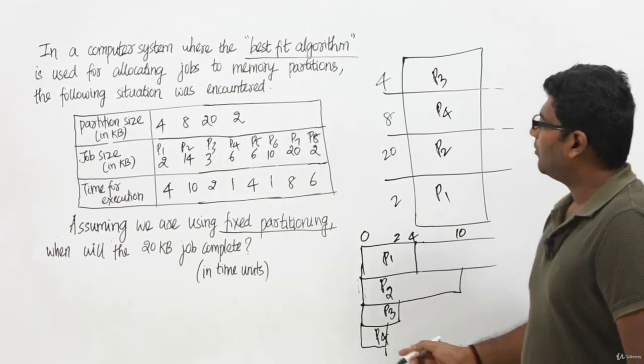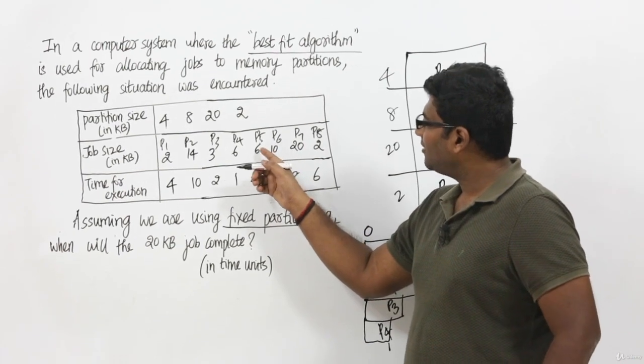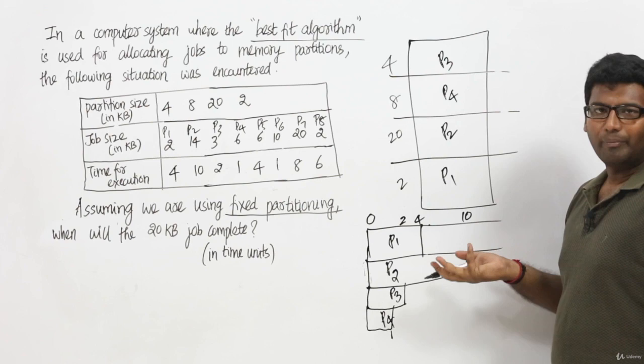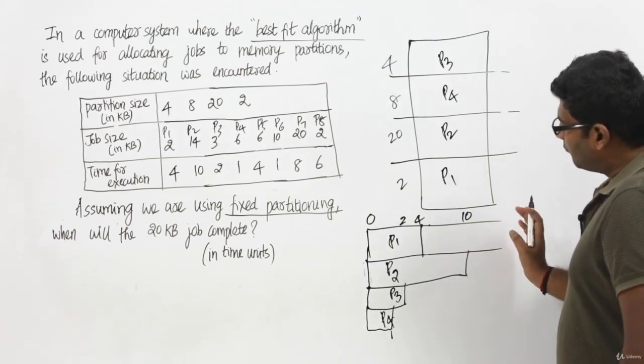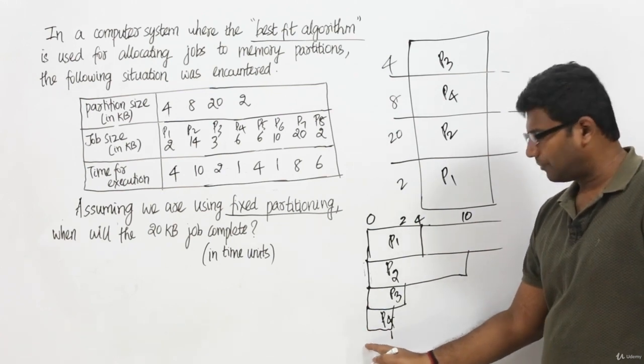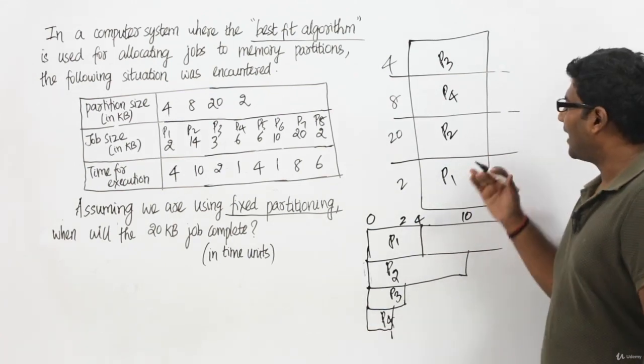Now what about process P5? Process P5 needs 6 KB. P5 cannot be placed in any partition because all the partitions are completely occupied. So when can we place process P5? We cannot place it at time unit 0, because at time unit 0 the RAM is completely full.